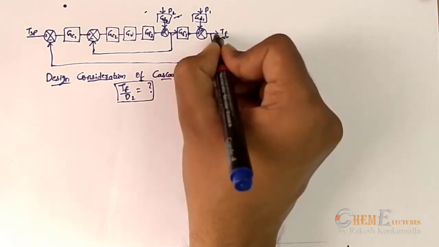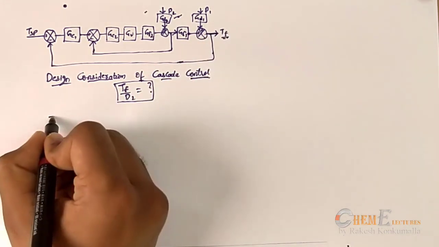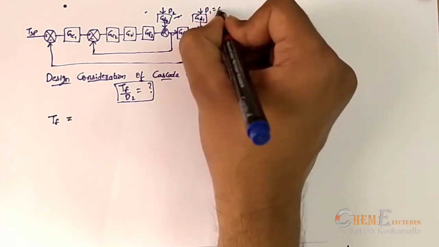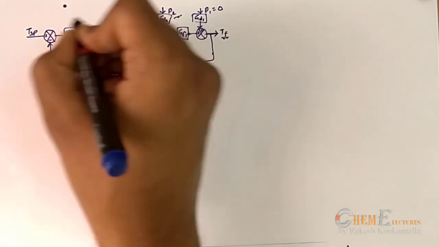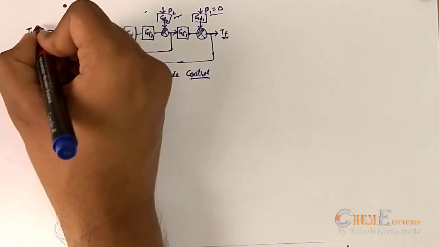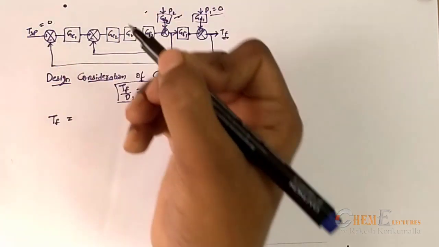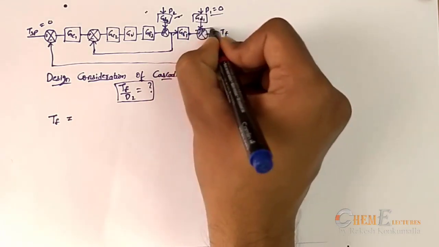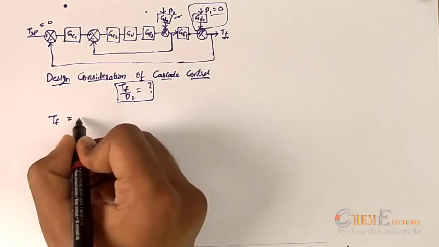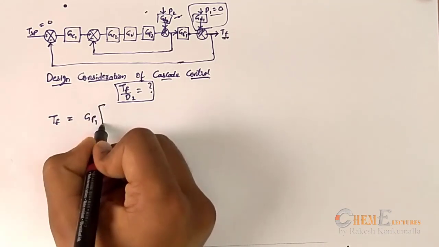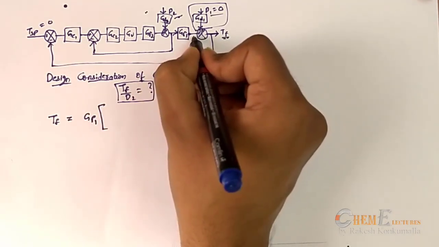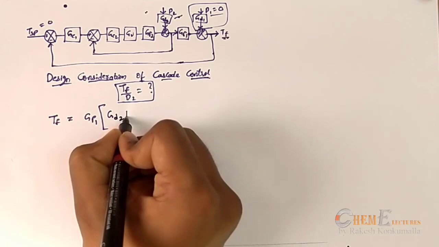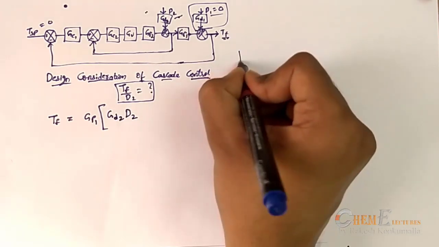First we need to go in a backward manner, that is Tf is equal to, so here it will be 0, the deviation variable of d1, because there is no disturbance, and the set point I'm taking 0. Now Tf is equal to, as this is 0 then this whole process is 0. Now it will be Tf is equal to Gp1, and now for this the comparator Gd2 and G2, Gd2 into D2. Simple it is.